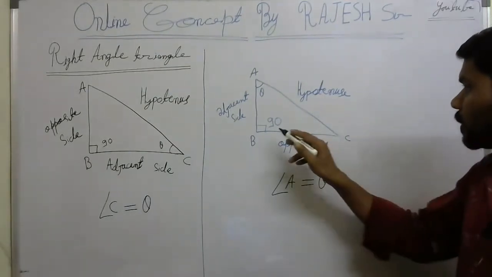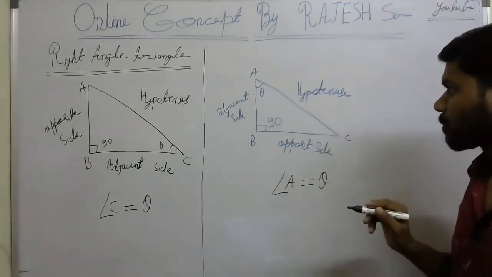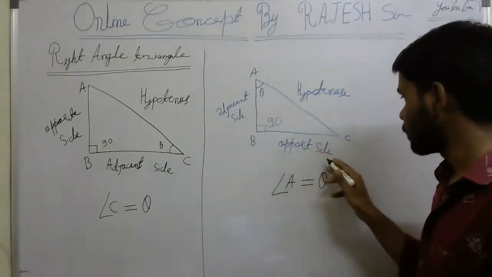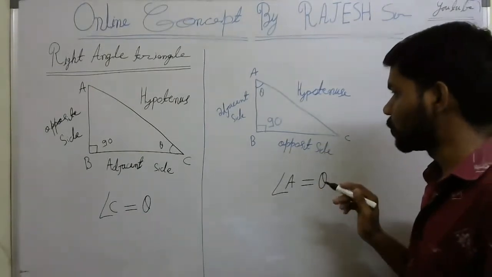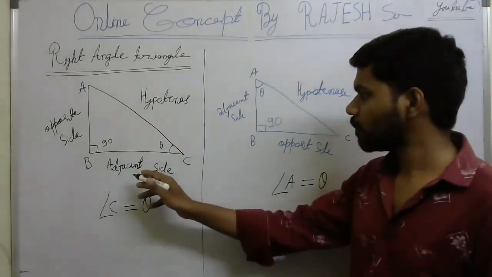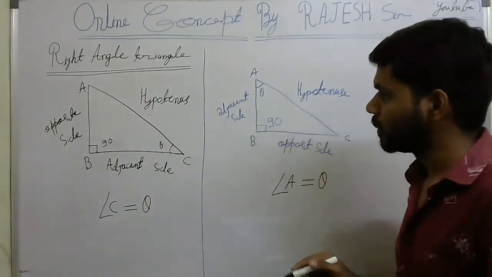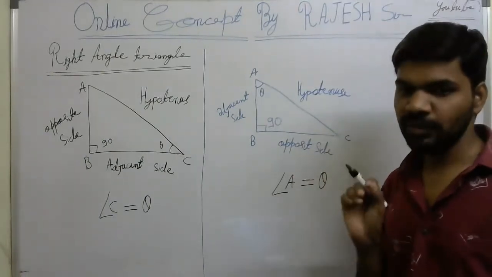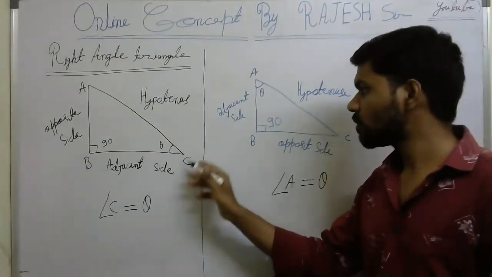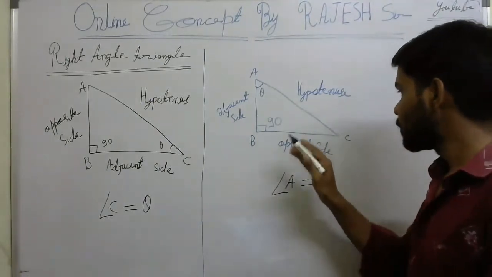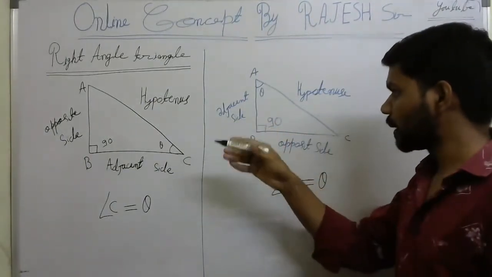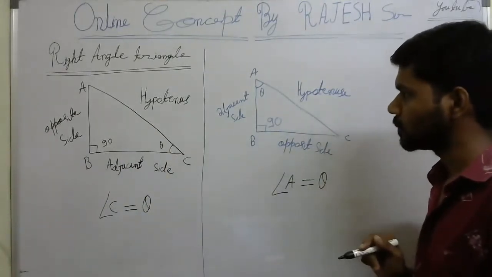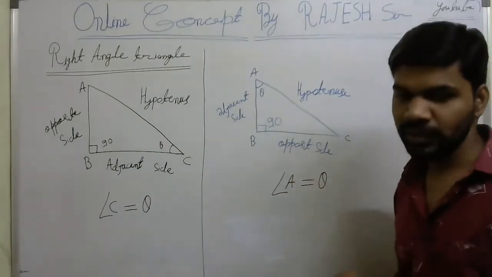Look here. The side opposite 90 degrees is the hypotenuse. I already said the side opposite theta, so the opposite side is this way. So in this case, BC is the opposite side. In the earlier case, BC was the adjacent side. When theta changes, the opposite side also changes. This is the main concept. When theta changes from C to A, your opposite side changes to AB. In this case, BC. And the adjacent is like that here also.